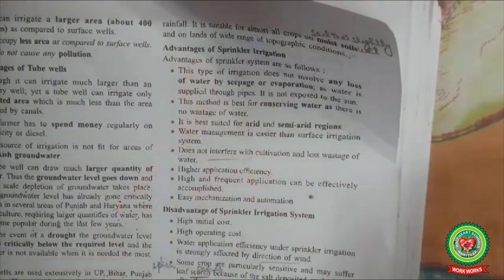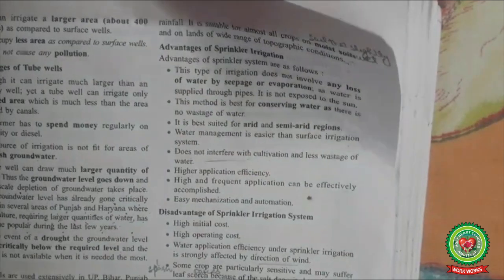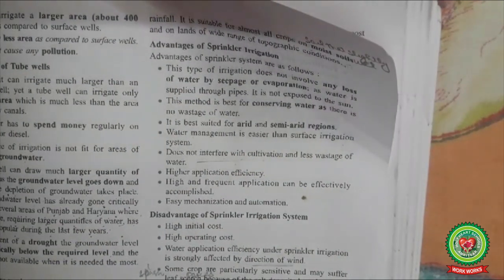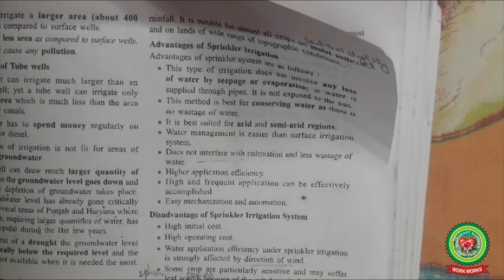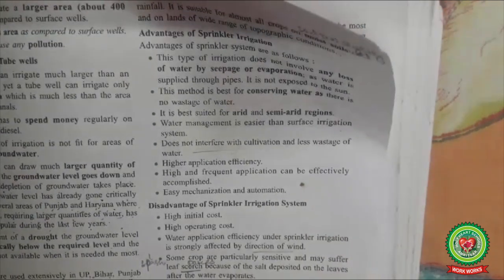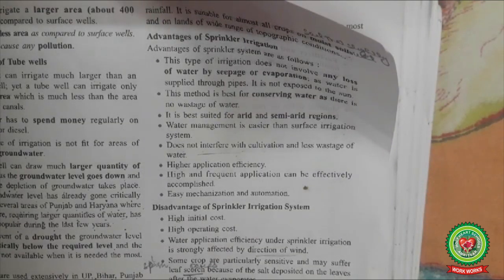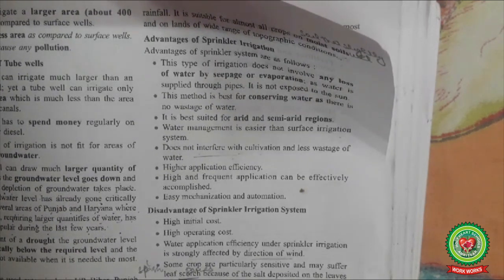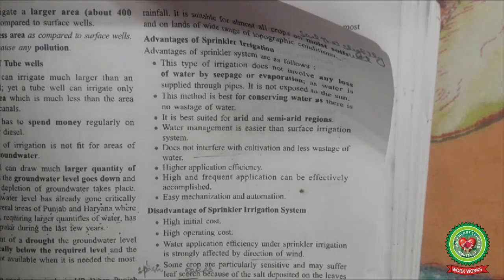Before starting with the advantages of sprinkler irrigation, let's know some advantages. Number one, it helps in the conservation of soil. Number two, it helps in increasing soil productivity. It protects the crops from extreme frost or temperature. It helps to maintain the physical composition of the soil, and it is very useful for sandy soil and uneven landform. So let's start.